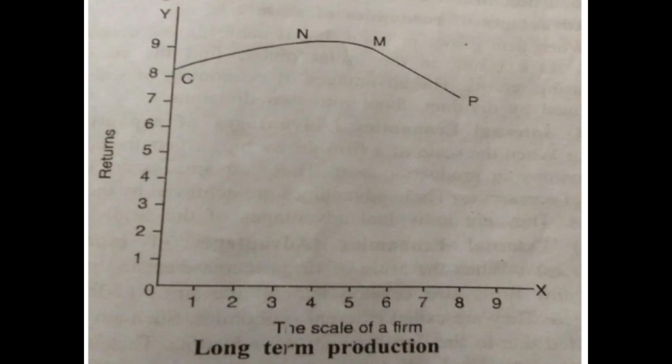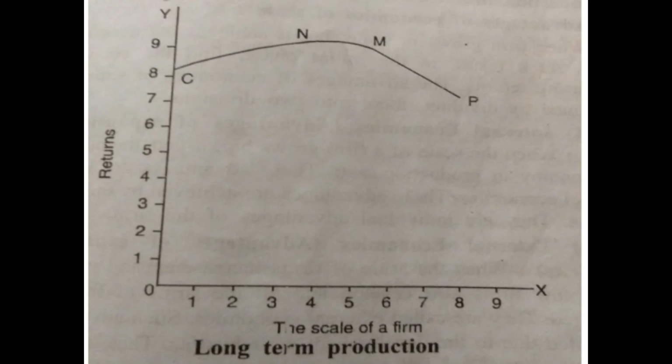Now you are seeing the diagram of long-term production. On the y-axis there are returns, and on the x-axis there is the scale of the firm. When a plant or production unit of a firm grows in scale, the advantages of economies of scale are not equal.